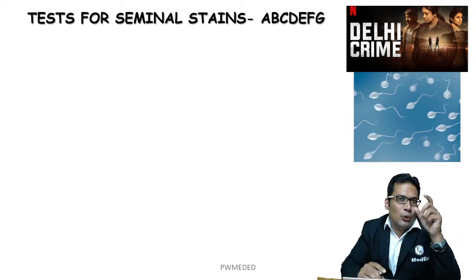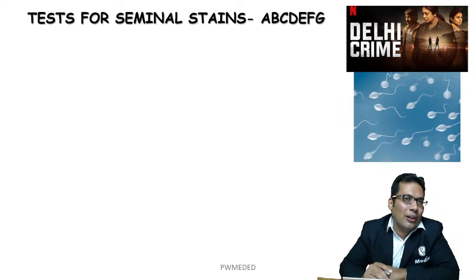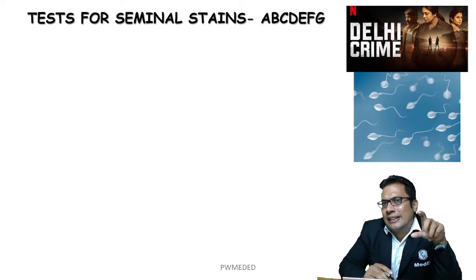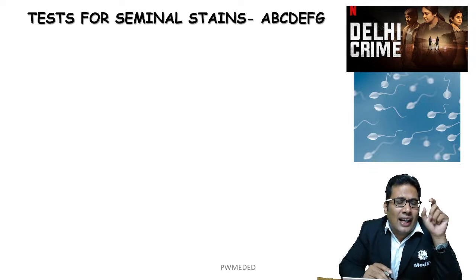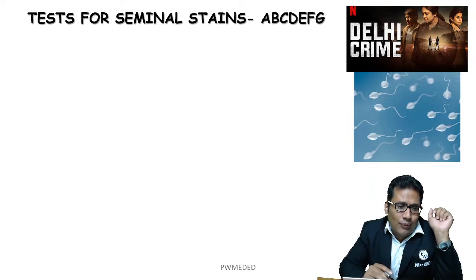I am giving you an image there, a very famous web series, Delhi Crime. It was related to rape and murder. It is important because in some offences, especially rape and murder, seminal stain acts as trace evidence. It is one of the very important pieces of evidence in proving the crime.